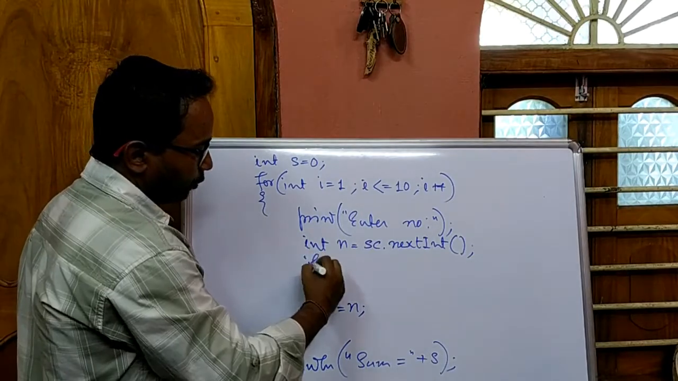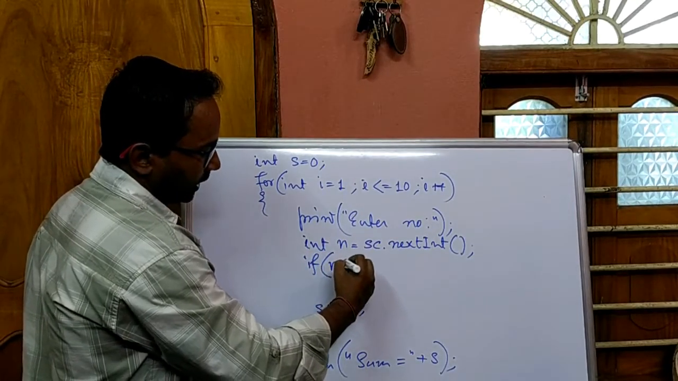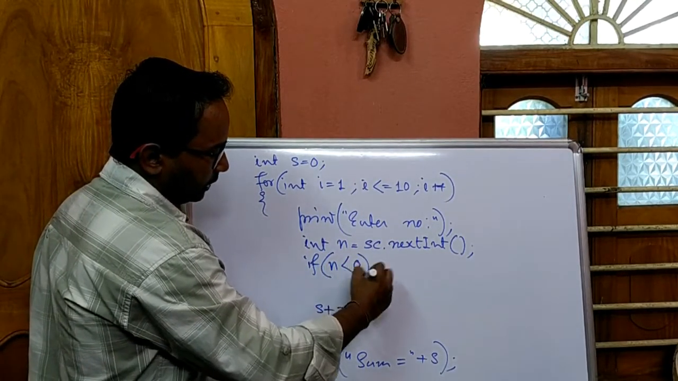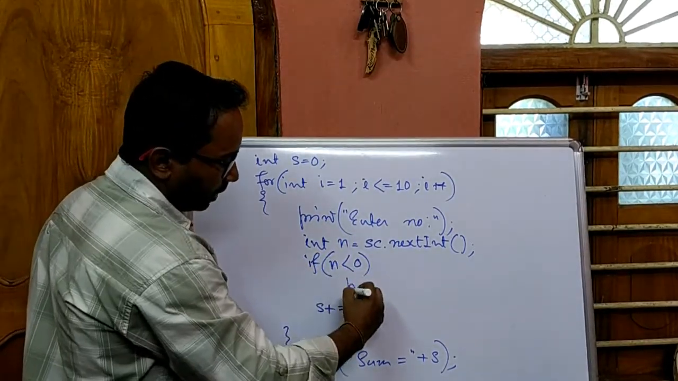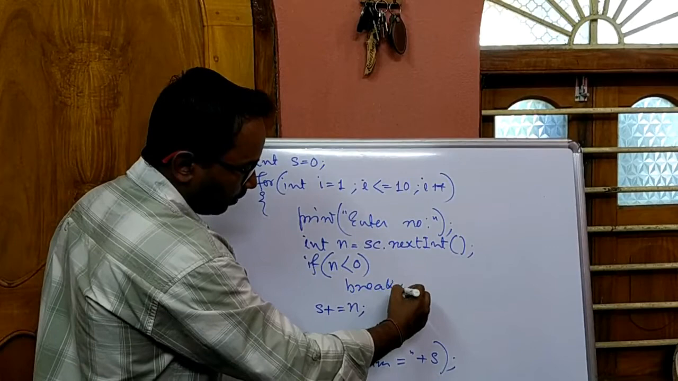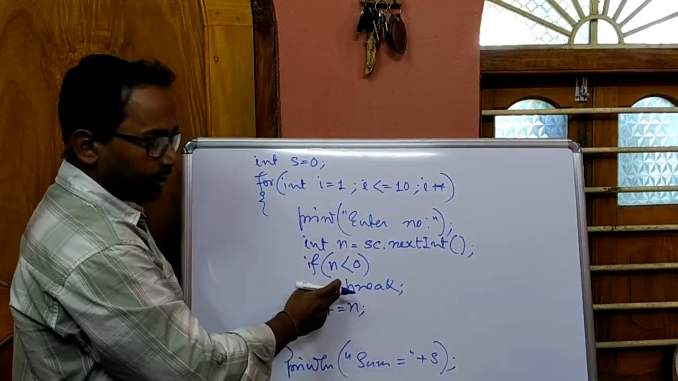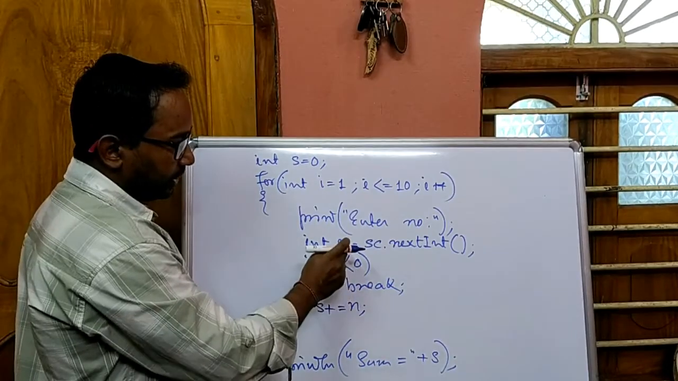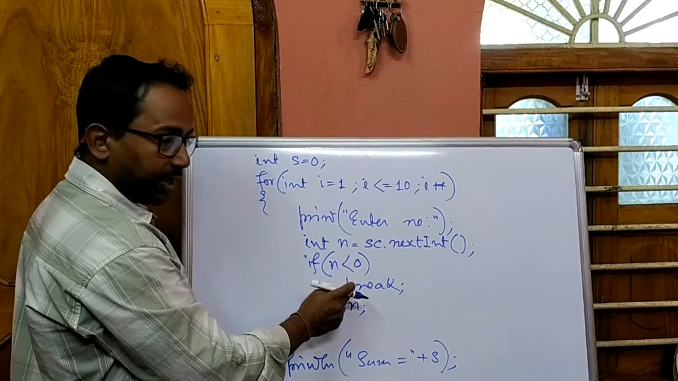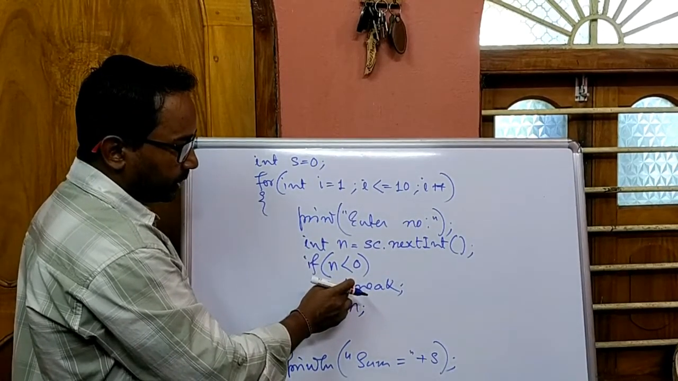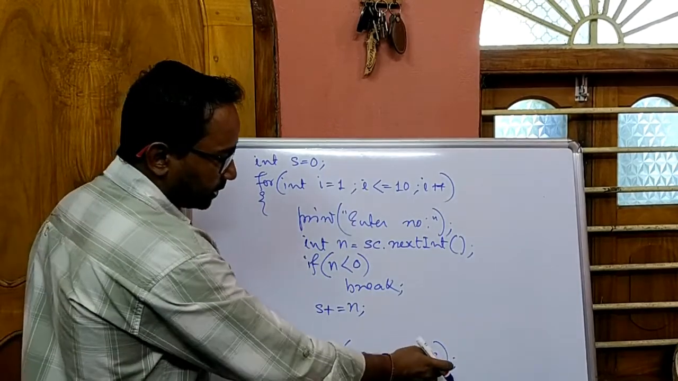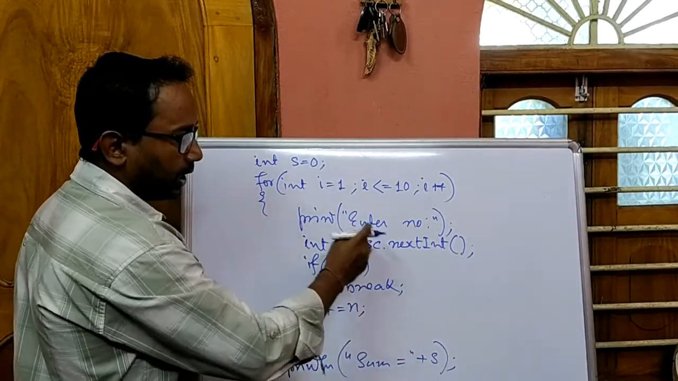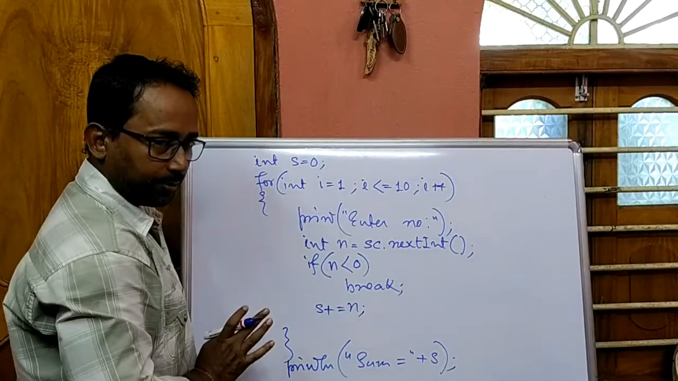So if any time user enters negative number, how to check that? If n less than 0, then the input number is negative number. For that negative number you write break. So this break will execute if the condition is true. That means if the input number is negative, this break will execute, and due to the execution of this break statement, this loop will terminate, and after the loop it will display the sum of all the positive numbers till now user has entered before this negative number.